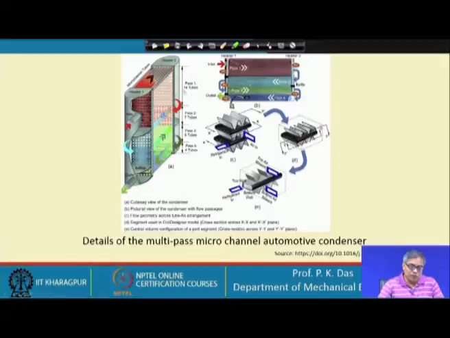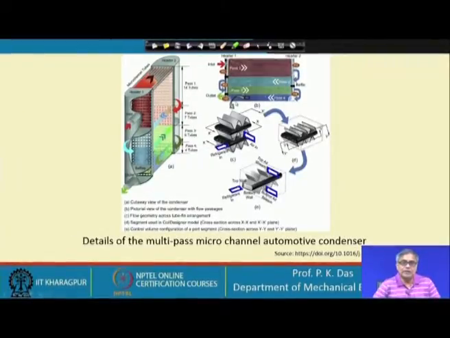So, you see from superheated vapor to subcooled liquid, there is a lot of change in density, a lot of change in flow rate. How do we take care of it? We take care of it very interestingly in this particular heat exchanger by providing different passes. So, you see there are different passes, this is the inlet, this is the first pass, and then this is the second pass, and then this is pass 3, and then this is pass 4.